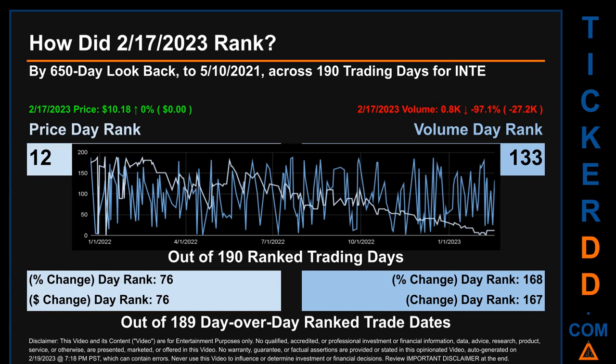The price's day-over-day percentage change, jumping 0% on February 17, 2023, had a day rank of 76, while its dollar difference of $0 had a rank of 76 when compared day over day across 189 trading days. Volume's percentage change and difference were ranked respectively at 168 and 167.